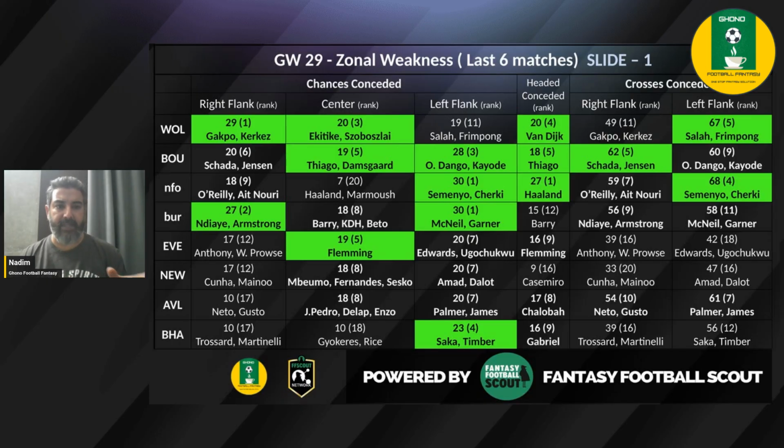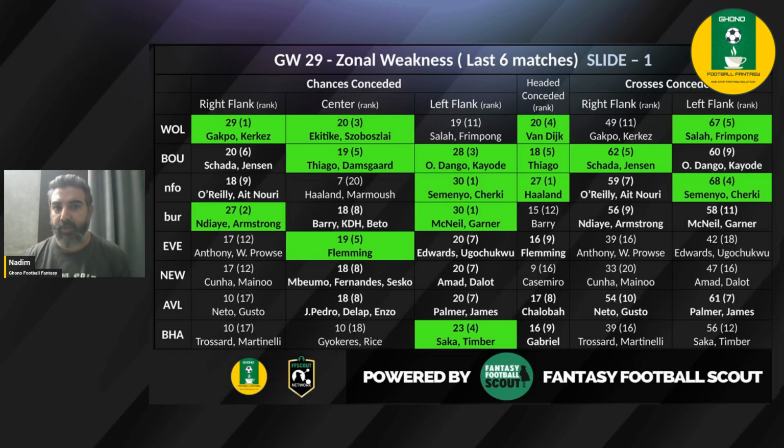And as you can see, the potential for Liverpool to score remains, as the zonal table highlights. Wolves have conceded 29 chances from the right flank and 20 chances from the center, where they're ranked worst and third worst respectively. This is where Gakpo, who scored, and Ekitike as well, who scored in the last week, or at least the current game week, could again be in the mix to provide some more points for FPL managers.